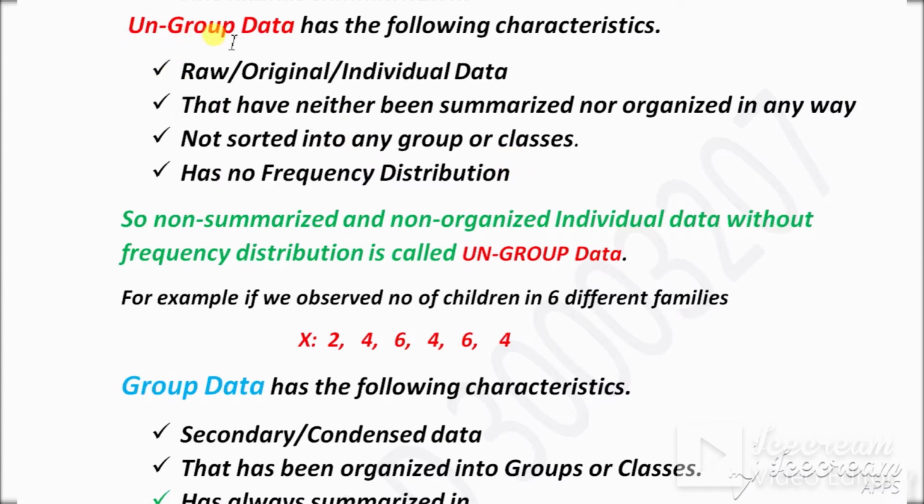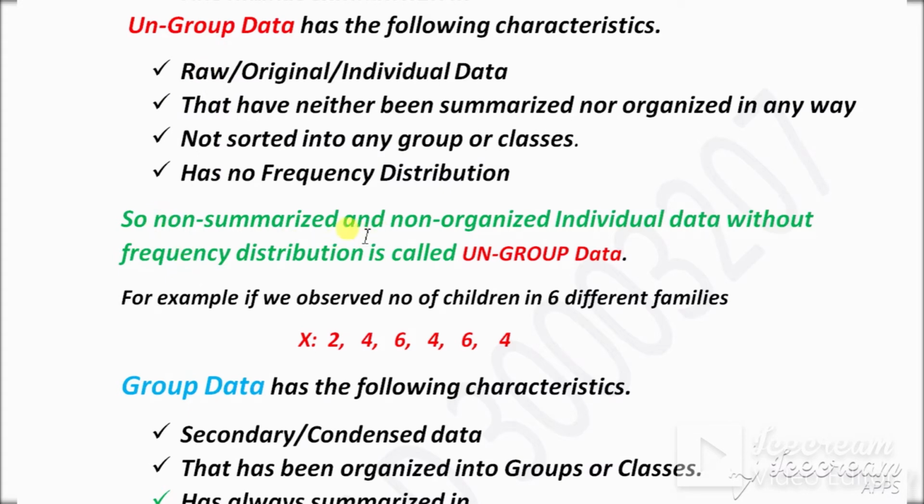So ungrouped data will always be without grouping or classes. Number four, ungrouped data has no frequency distribution. So there will be no frequency with ungrouped data. These are the four main characteristics of ungrouped data.